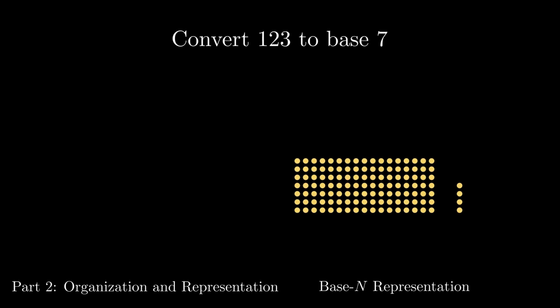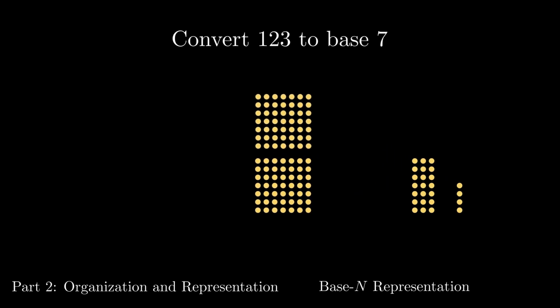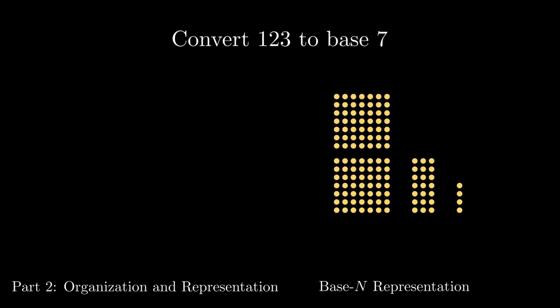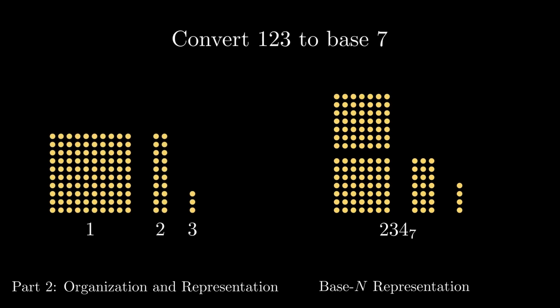Since we have so many groups of 7, we're going to go up to the next level of grouping and make groups of 7 groups of 7. We see that we can do this twice with 3 groups of 7 left over. And now each collection has fewer than 7 objects in it, so we can write down the representation. There are 2 groups of 7 sevens, 3 groups of 7, and 4 individuals. In order to indicate that this is base 7 and not base 10, we can write a subscript 7 after the number. Technically, we could do this for the base 10 representation as well to be completely explicit in the notation. However, in the absence of notation that indicates the base, we typically assume that numbers are presented in base 10.